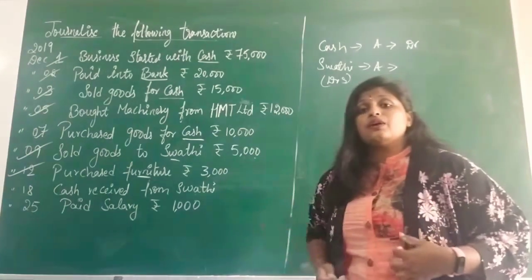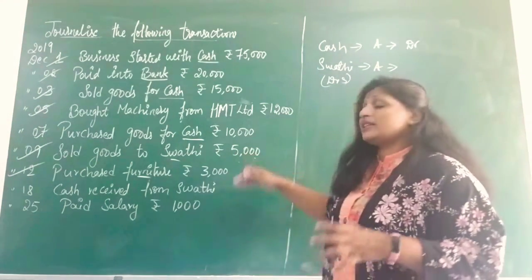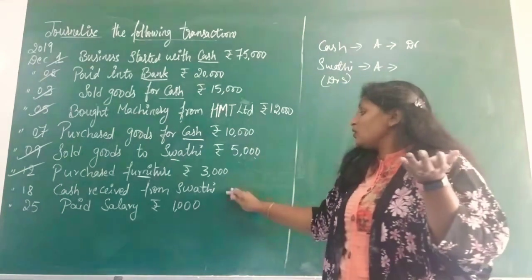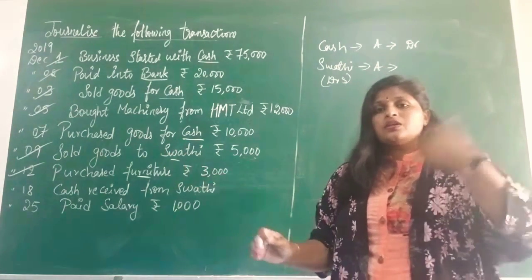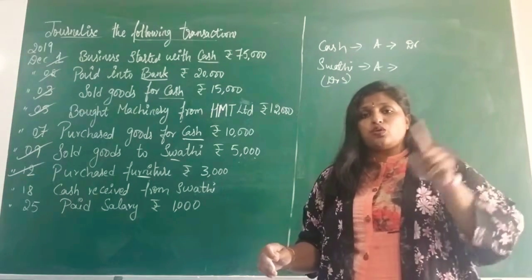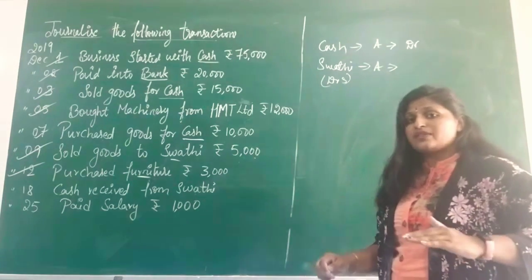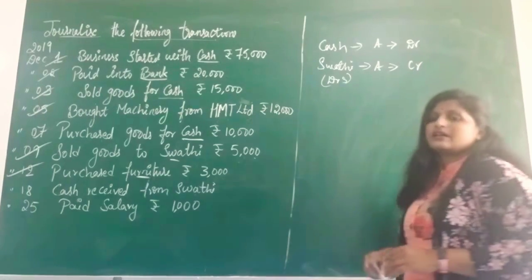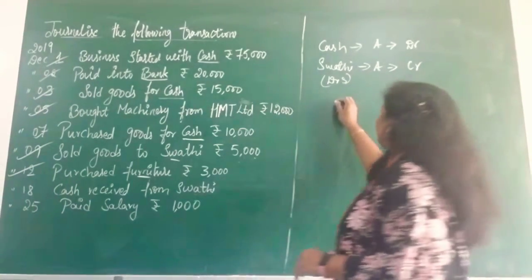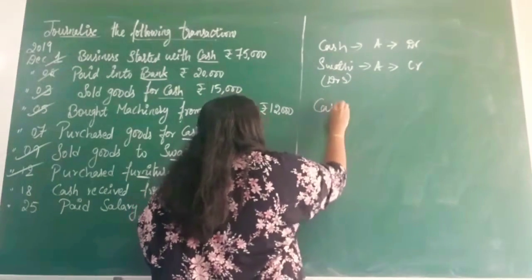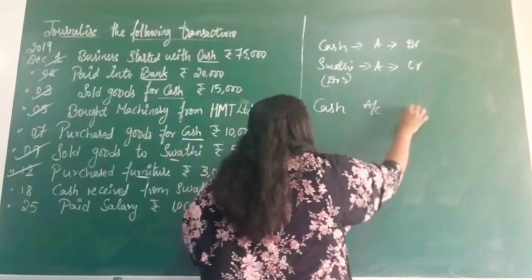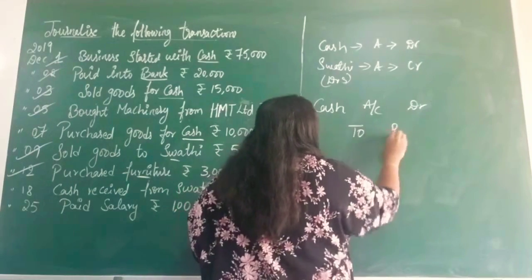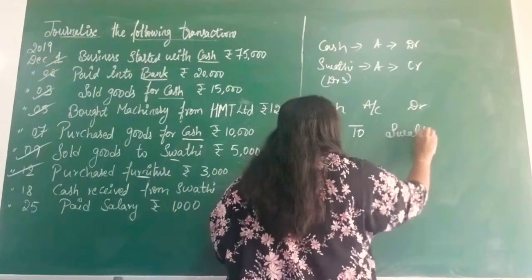And Swati, the total amount that she has to pay is 5,000. Debtors amount was 5,000. Now debtor has fully paid. So debtor becomes 0, nil. So debtor's value has decreased. So decrease in asset will be credited. So the entry will be cash account debit to debtor, to Swati account.